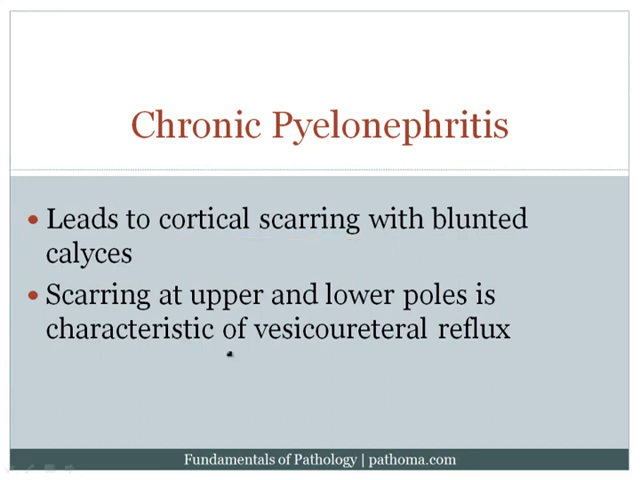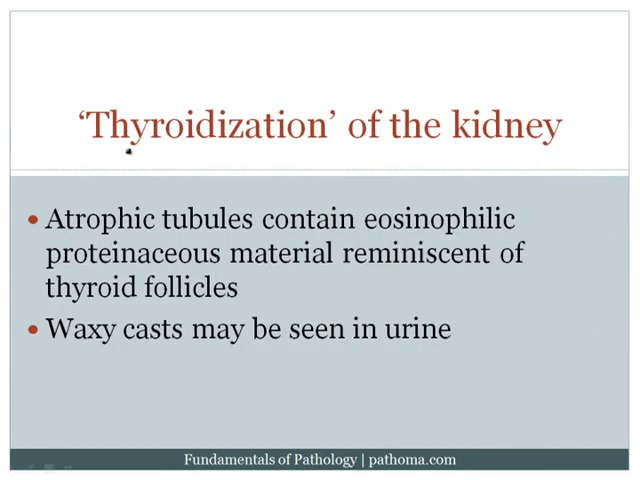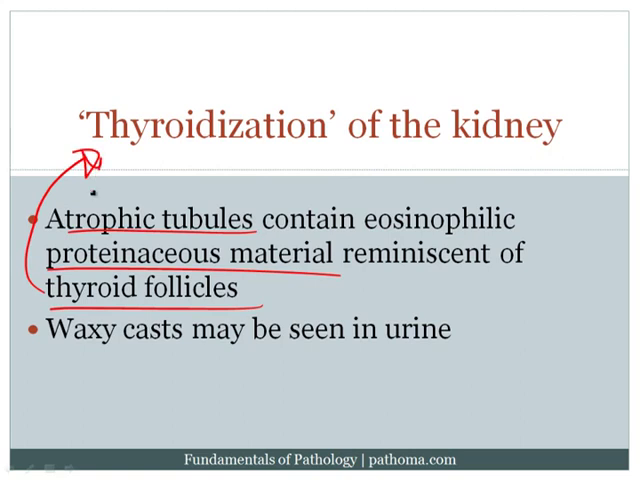Now, one of the characteristic patterns of scarring is when you have scarring at the upper pole and lower pole, and that's characteristic of VUR. Now, the histology in chronic pyelonephritis will show atrophic tubules that are loaded with proteinaceous material. And this proteinaceous material is reminiscent of the colloid that would be present within thyroid follicles, and hence they call that thyroidization of the kidney.